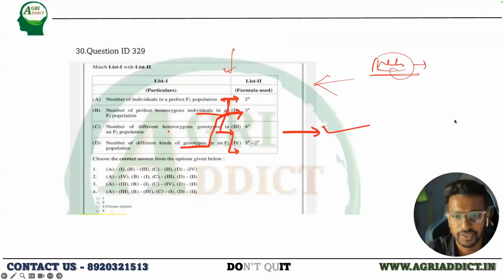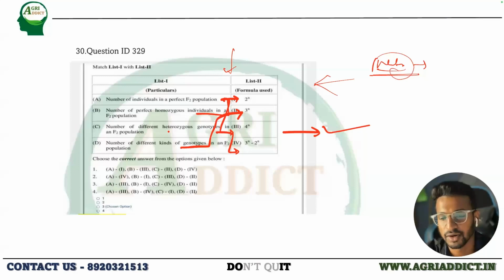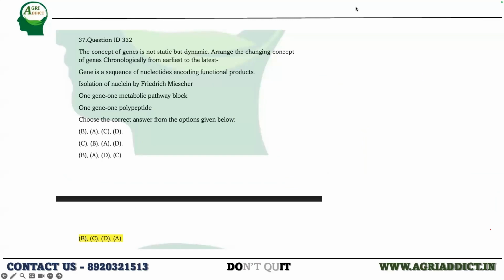Okay, there is another question. This is the last question. I hope this part is clear, right? If you're not clear, you can go back and read the notes. You'll be clear with the things. But make sure, see, this is how they are asking the questions. Even the formulas are being asked in the match the following.